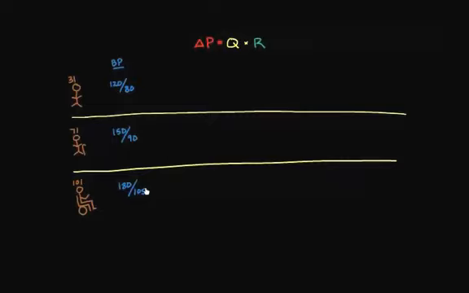So my blood pressure, I just said, is 120 over 80. If I want to figure out my mean arterial pressure, meaning the average pressure in my arteries, I can use my blood pressure to give me a good guess.